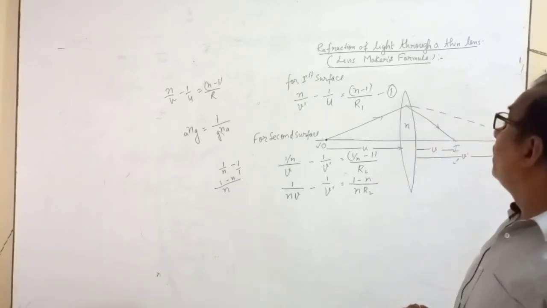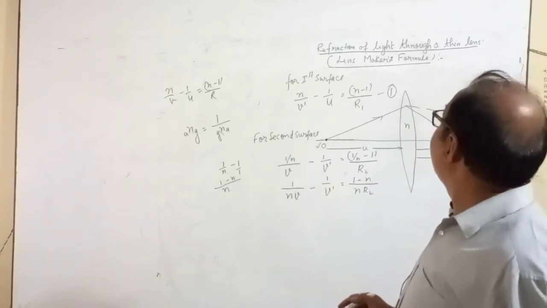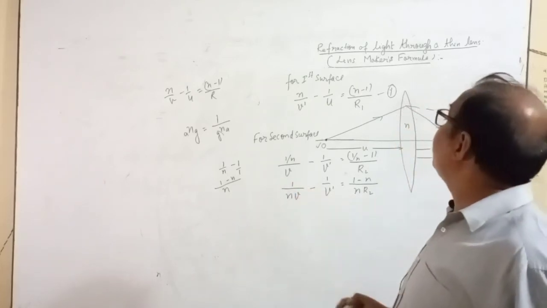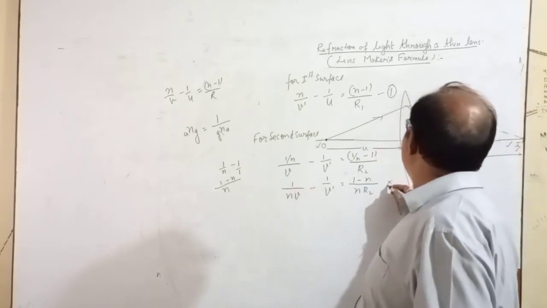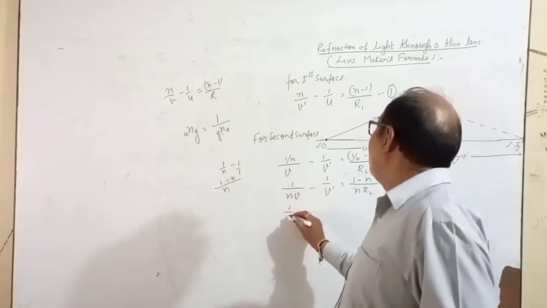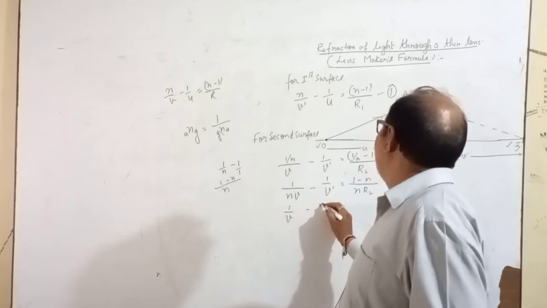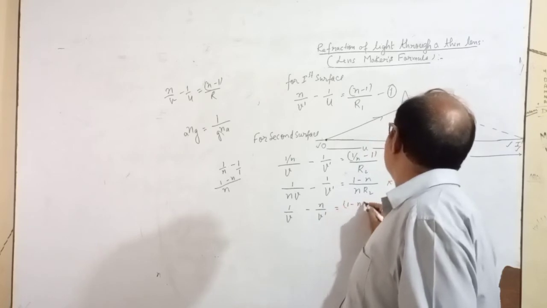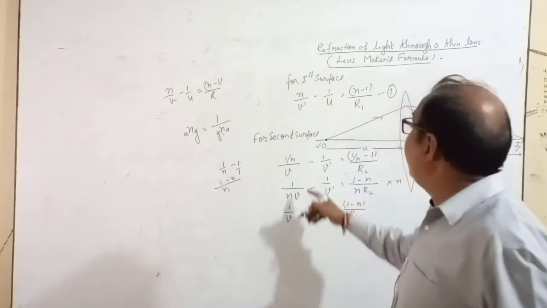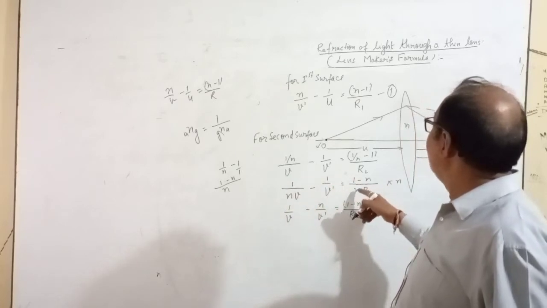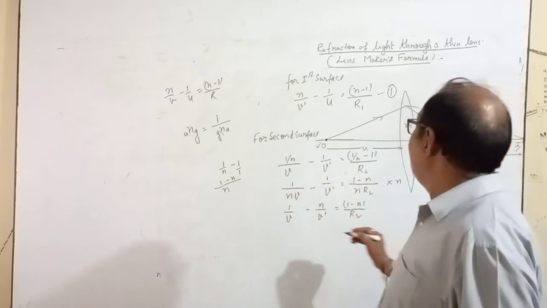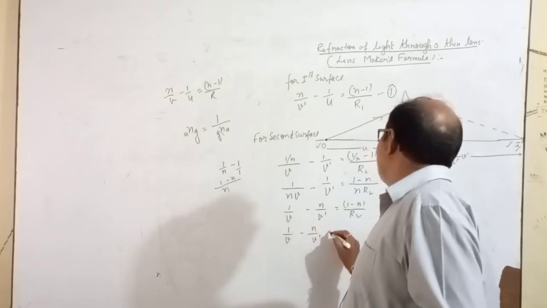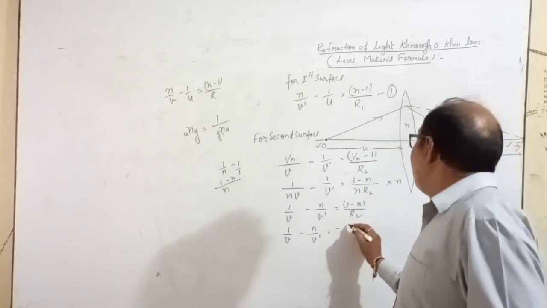Now what can you do? You can multiply the whole equation by n. When you multiply the whole equation by n, then you will get 1 upon v minus n upon v dash equal to 1 minus n upon n. Because you multiplied by n, the n cancels here, and n is here. Now 1 upon v minus n upon v dash. What you can do here is take minus as common.